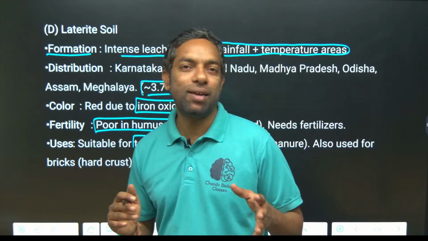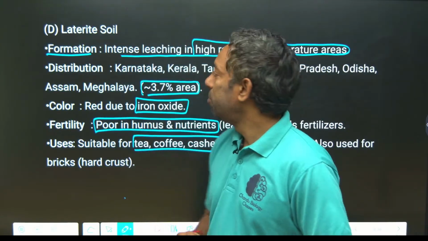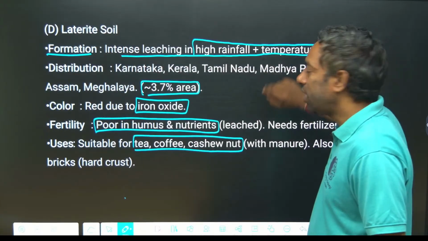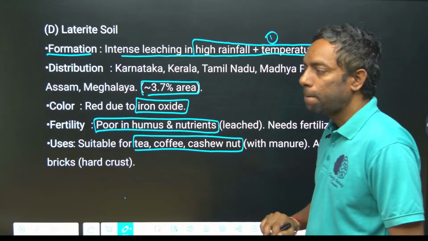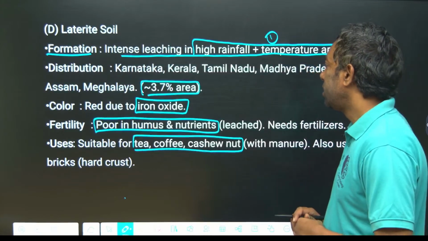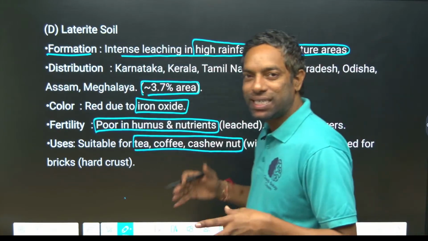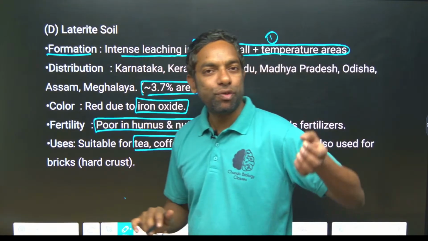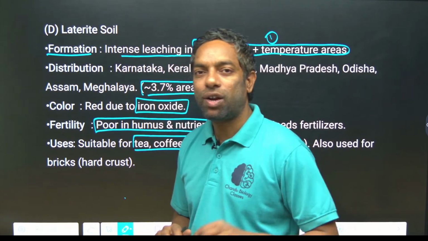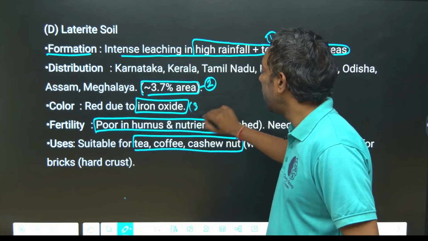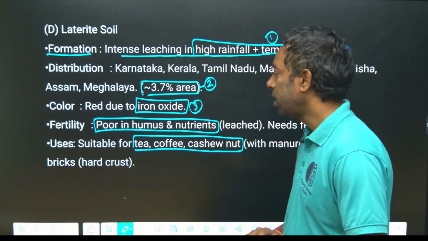These areas have high rainfall, high humidity, high temperature. Laterite soil's character is high rainfall, high temperature areas. First point: laterite soil, high temperature, high rainfall. Second point, they don't ask you the distribution, the states. They can ask you the percentage. Second is 3%. They can ask you the order, increasing or decreasing, of the percentage of soil. And iron oxide is the reason for the red color.